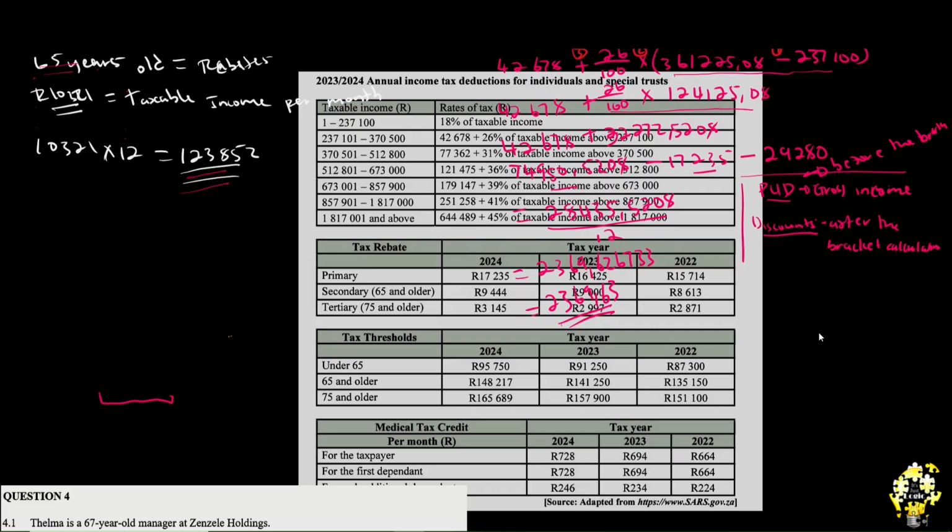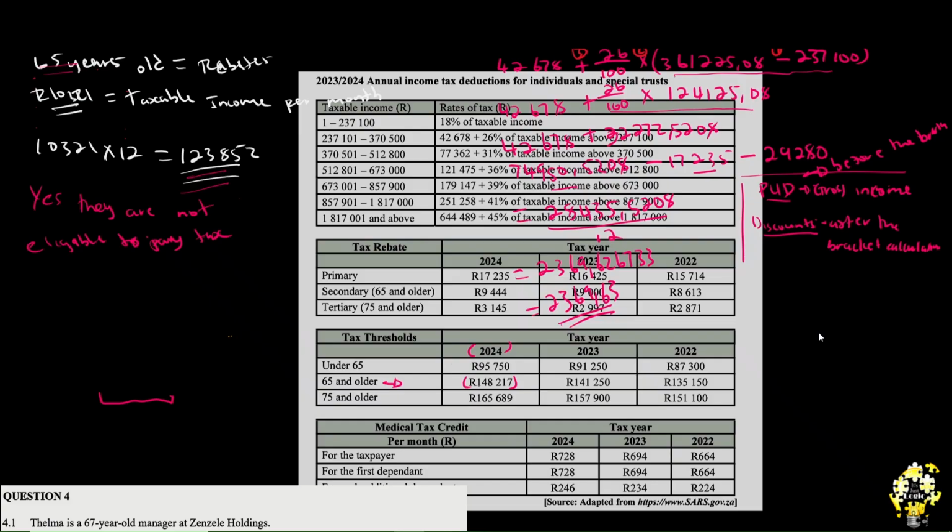So now, since they are 65 years and older, they are here. This is 2024. Is it the same or below? It's 123. This is 148. So it's below. Indeed, yes, they are not supposed to pay. Yes, they are not eligible to pay tax, because they do not qualify to pay tax.